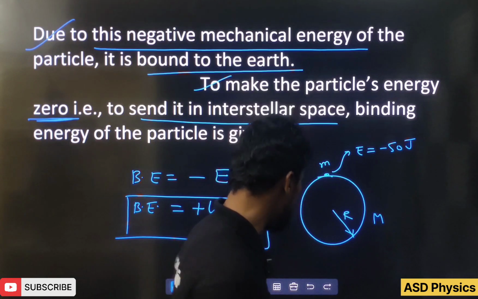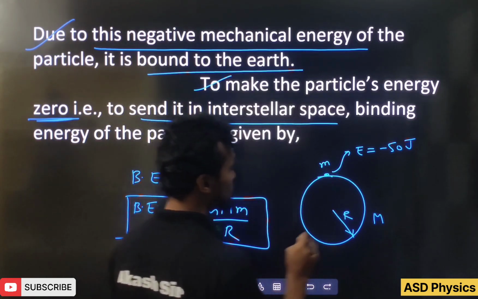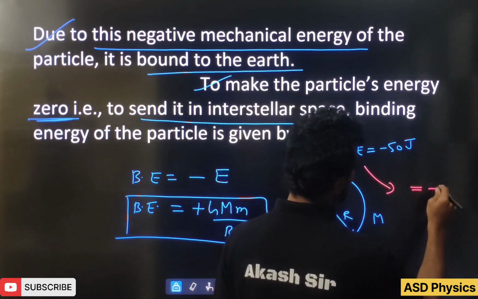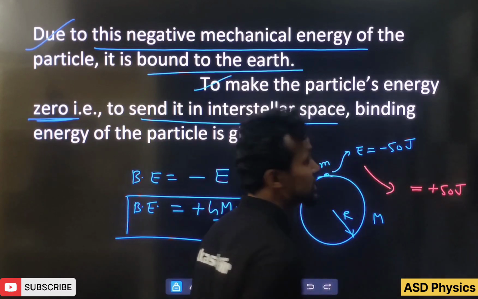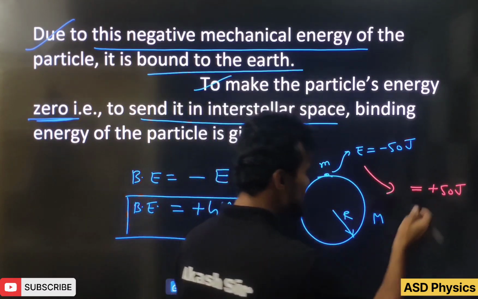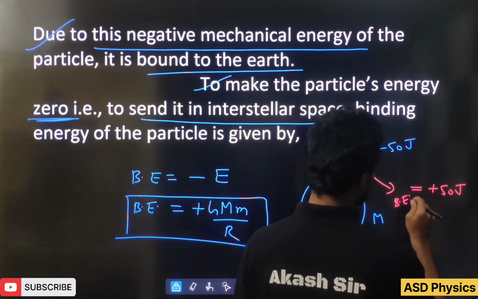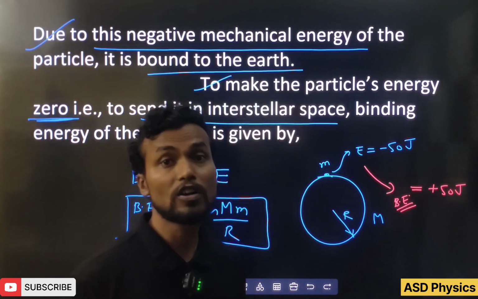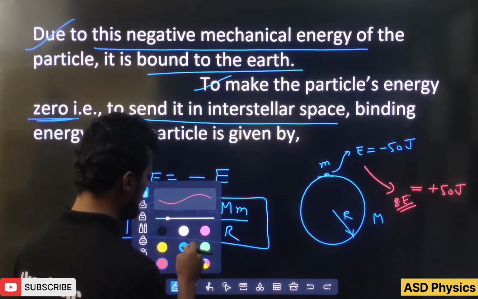So how much energy do we have to give extra so that its energy will become 0? We have to give plus 50 joules so that the energy will become 0. And this 50 joule energy is called which energy? This 50 joule energy is called the binding energy, students. So this is the basic.